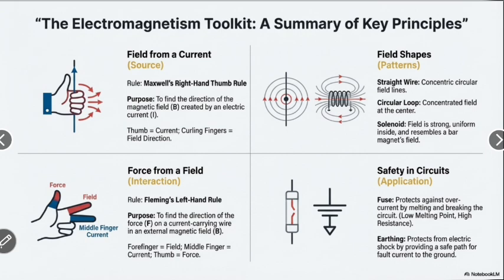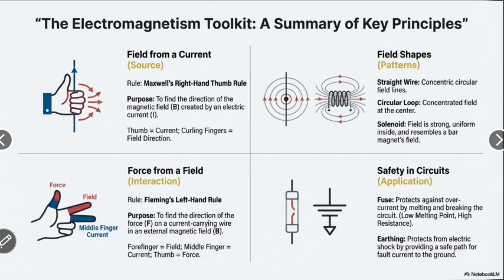Now we see the field shapes. The straight wire: concentric circular field lines. The circular loop: concentrated field in the center. Solenoid: the field is strong and uniform inside and resembles a bar magnet field.